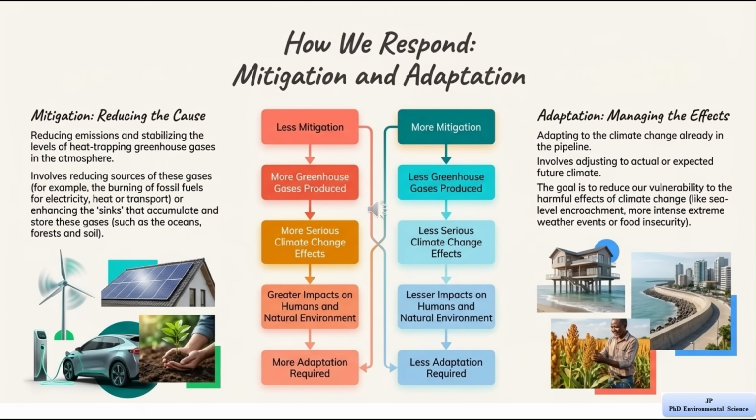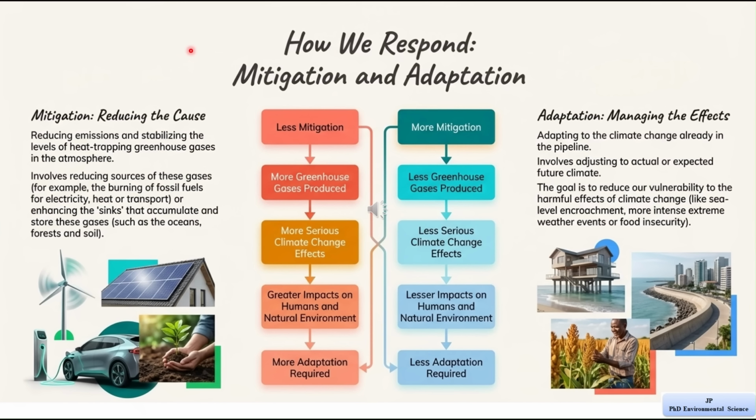All right, now we are going to understand how we can respond to climate change. This slide explains two very important approaches, which are mitigation and adaptation. Both are necessary and we must understand the difference clearly. First, let's understand mitigation. Mitigation means reducing the cause of climate change.